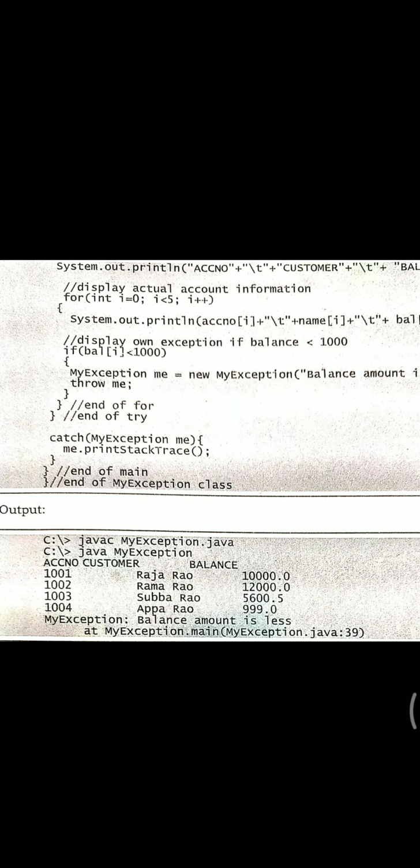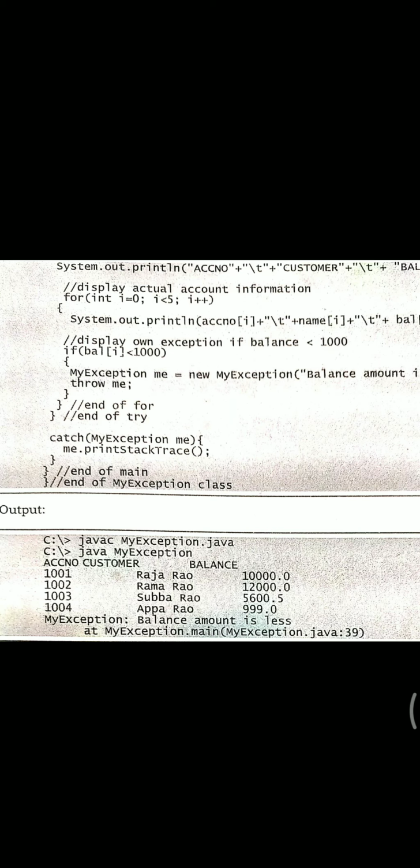With an exception stating the fifth element, that is account number 1005, with the customer name Lakshmi Devi, will not be printed. See why it is not printed. You could see MyException: balance amount is less at MyException main, MyException.java:39.